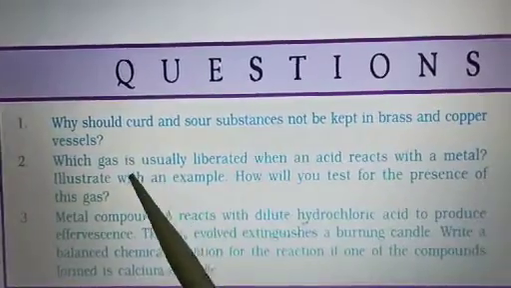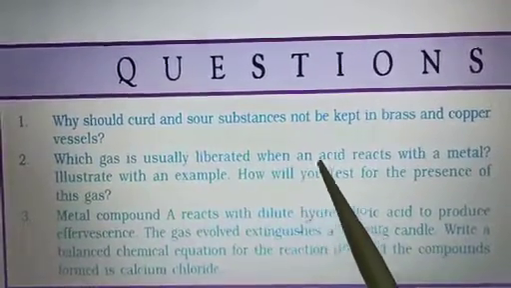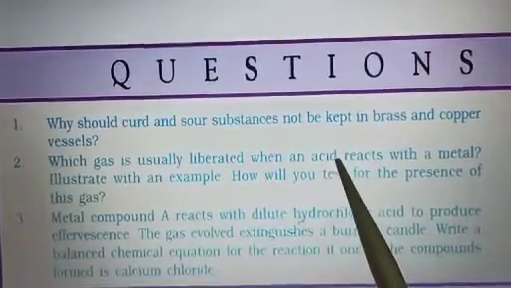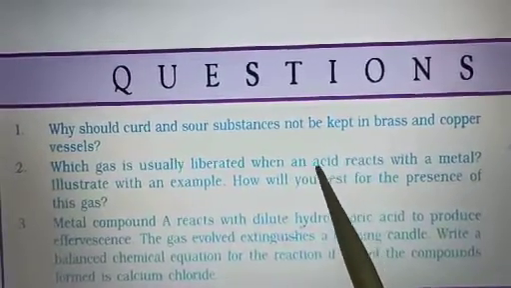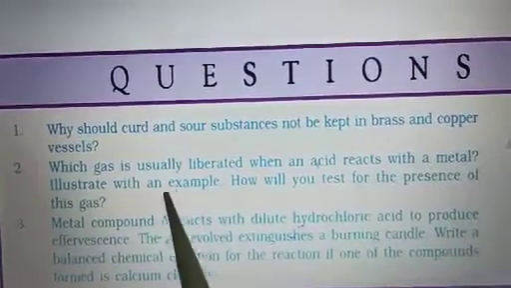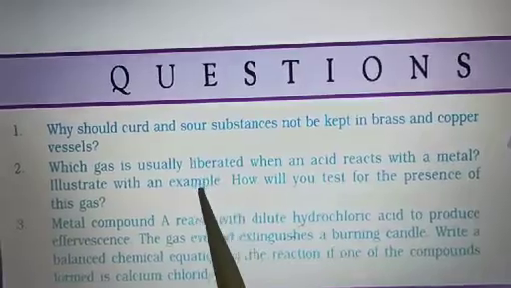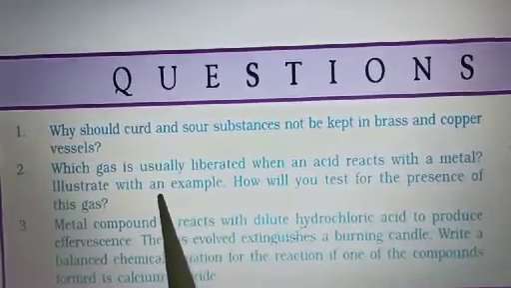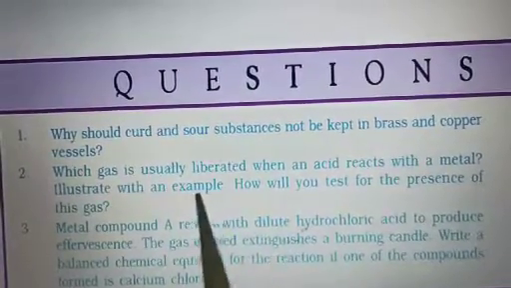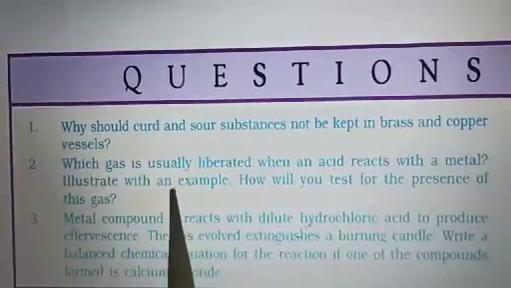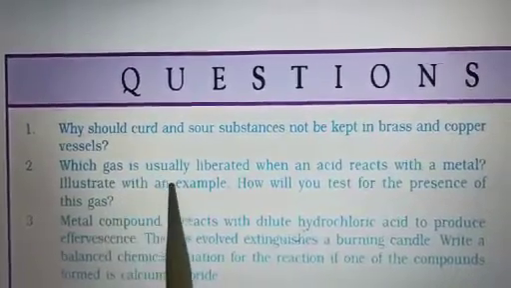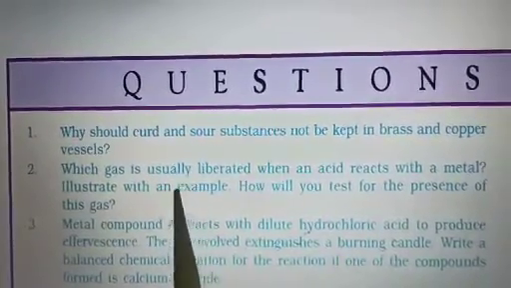Next question. Which gas is usually liberated when an acid reacts with a metal? When I told you, always remember the word equation. So definitely as the question is coming, you should know this. When acid reacts with metal, which gas is released? That is always hydrogen gas. Illustrate with an example. You can give any example, like Zn, zinc, plus HCl gives ZnCl2 plus H2. Here you will write 2 before HCl to balance the reaction. In this way you can give any example. You can give even Na plus H2SO4, sodium plus H2SO4. Any reaction you can give.